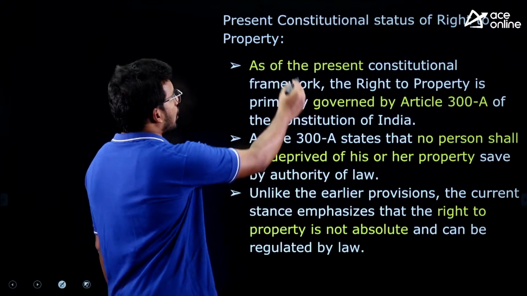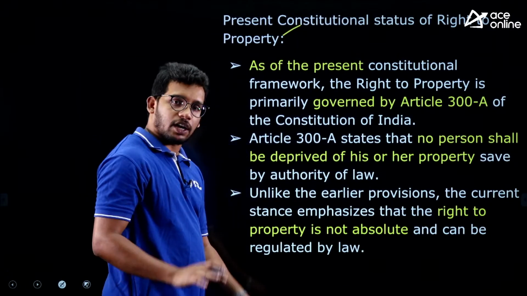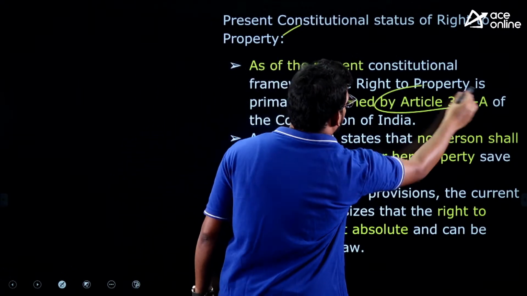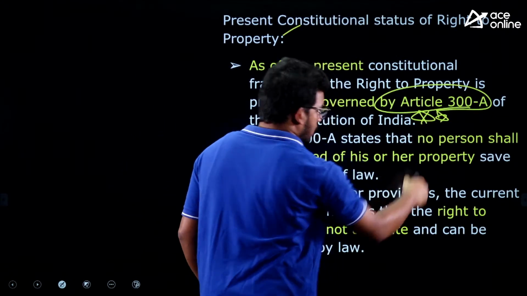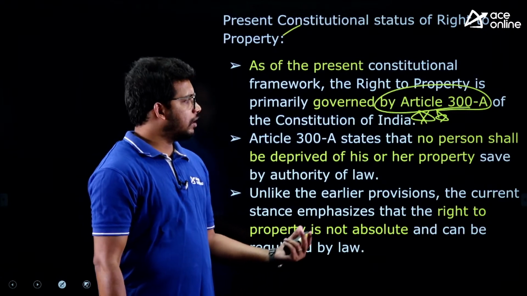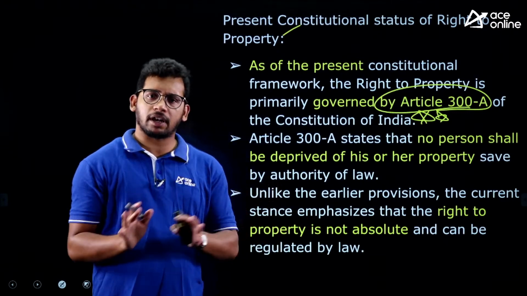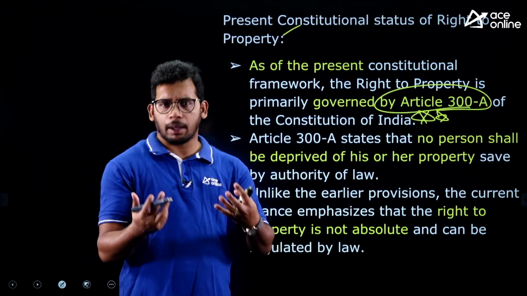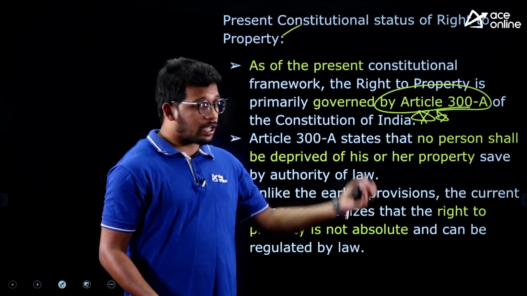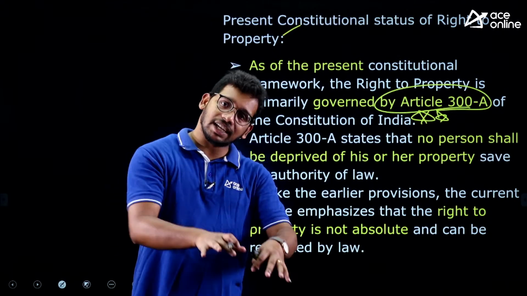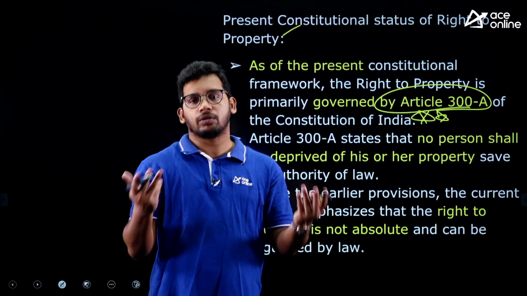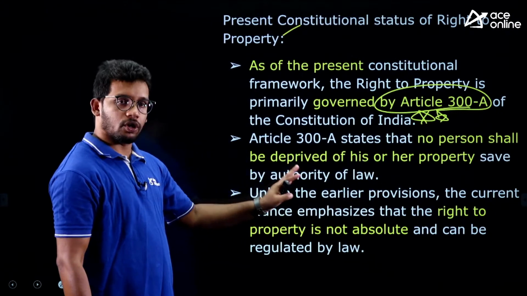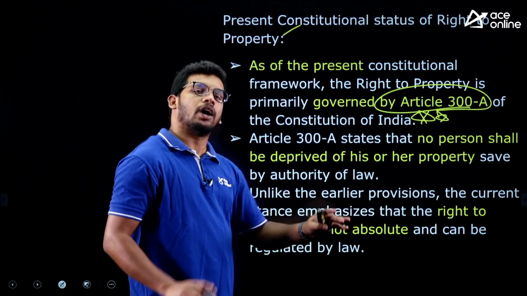And what is the present constitutional status? As I said, it is a constitutional right as well as a legal right under Article 300A. It is not that only the fundamental right was removed, but it is still my right. If I am doing hard work and earning property, how can a government take it? It will discourage people from earning more and the country's growth will also be hindered. So that's why it is a legal and constitutional right, which is not absolute.